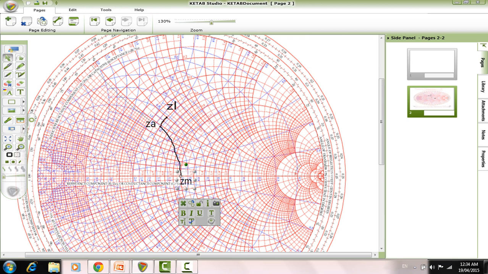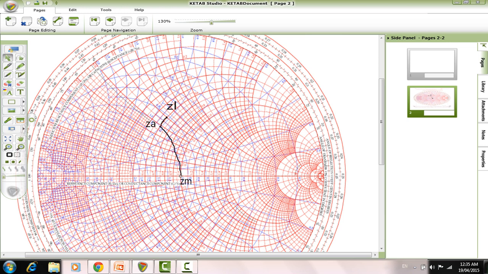If we go clockwise in the red line, we add a series inductor. Anti-clockwise, we add a series capacitor. If we go clockwise in the blue line, we add a shunt capacitor. If we go anti-clockwise, we add a shunt inductor. So as I went anti-clockwise in the red line, I added a series capacitor, and clockwise in the blue line, I added a shunt capacitor.